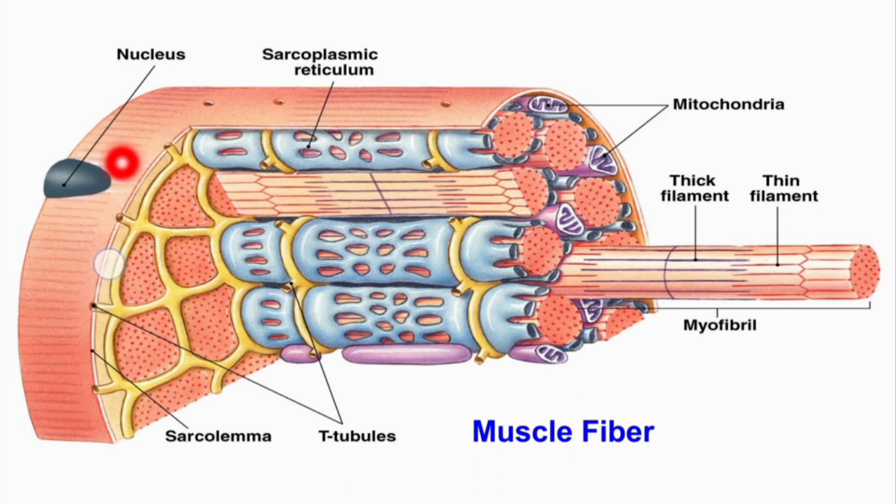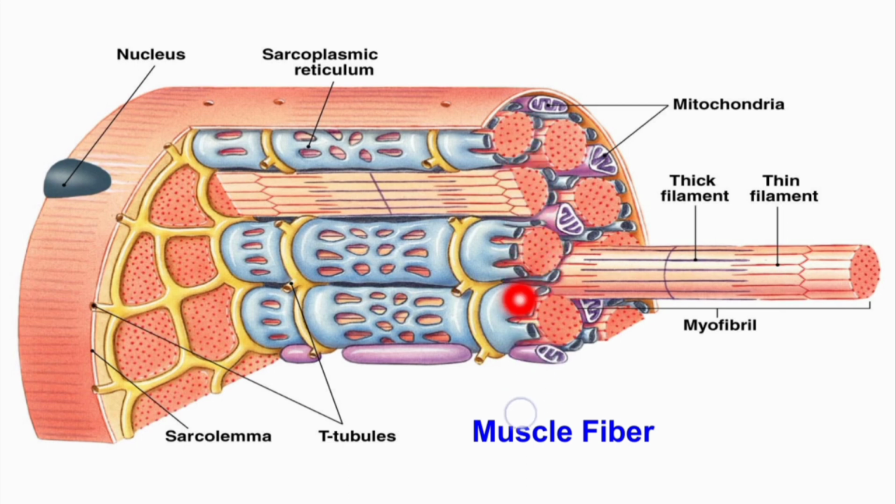Now, like all other cells, it has a nucleus and it has also got a cytoplasm which is not shown here, and the cytoplasm of the muscle fiber is called sarcoplasm. Then it also has endoplasmic reticulum, and this specialized endoplasmic reticulum of the muscle fiber or muscle cell is called sarcoplasmic reticulum. Then it also has mitochondria and all the other organelles.